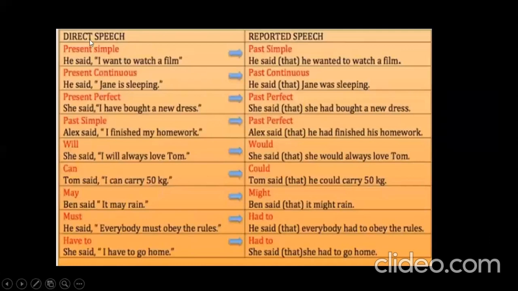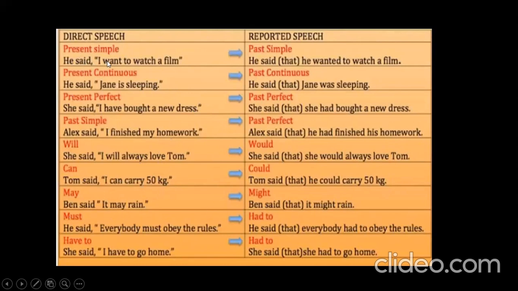The present perfect changes to the past. Present continuous to the past continuous. Because remember that everything that has present moves to the past. Present perfect moves to past perfect. Past simple to past perfect. Will to would, can to could. Modals may moves to might. Must to had to, and have to to had to.